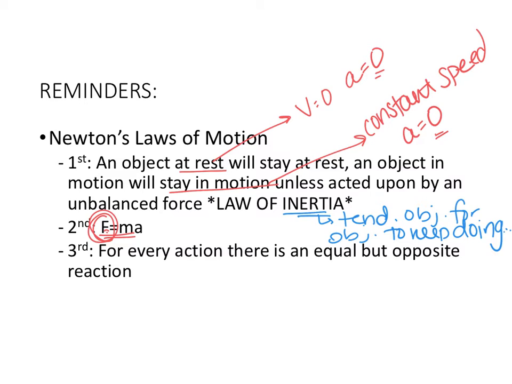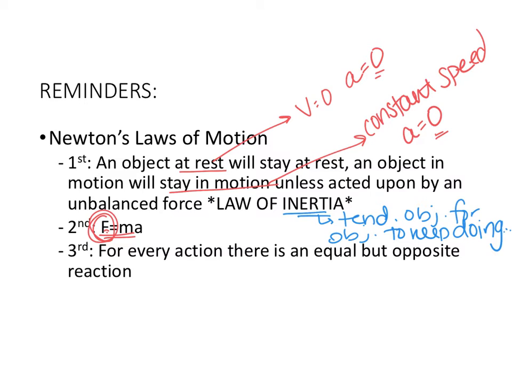Newton's second law is that my net force is equal to the mass of the object times its acceleration, okay? So again, if my net force is 0, then I know my acceleration is also 0. If I have an unbalanced force, so I do have a net force, then I will have an acceleration. And remember that acceleration could be in a particular direction, or it could also be speeding up or slowing down, okay?